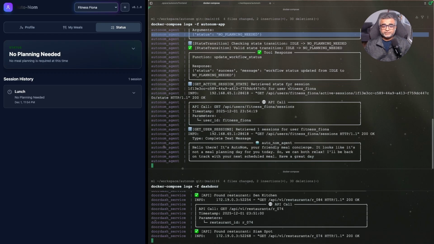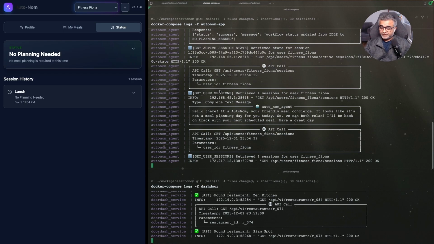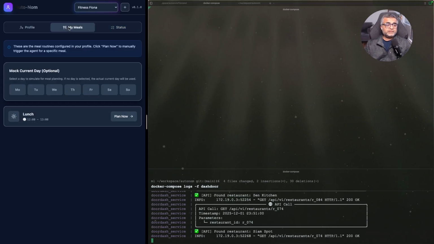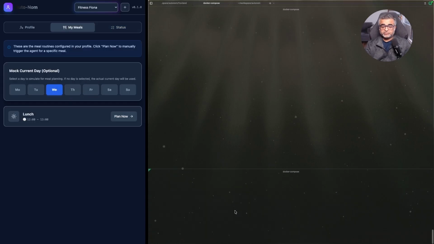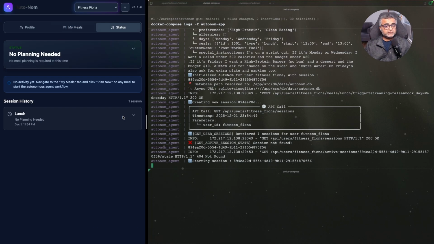So it updates the workflow status and it sends a message to Fiona saying, hey Fiona, your friendly meal concierge has checked the days. There is no meal planned for you today. See you tomorrow. Right? So it worked as expected. Now let's try this. Let's say it's Wednesday. I'm going to clean the logs. Let's try this. It's Wednesday and let's plan again.